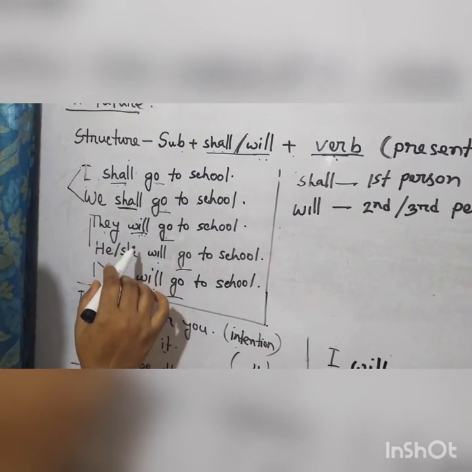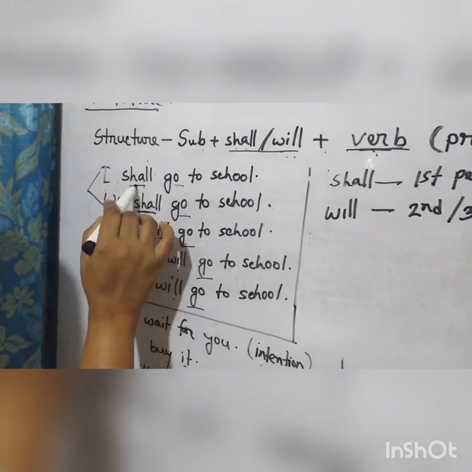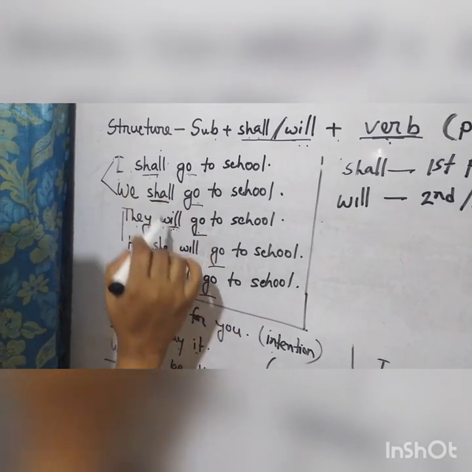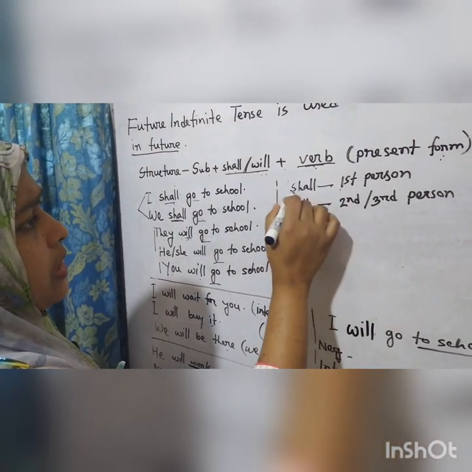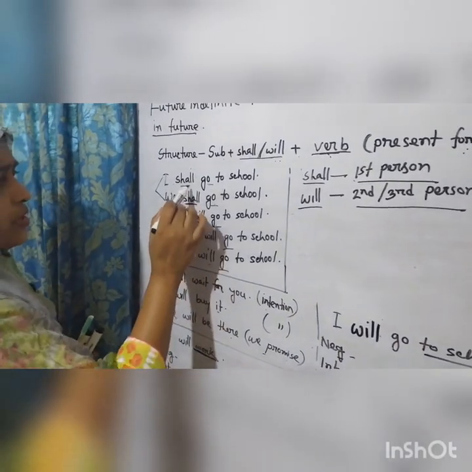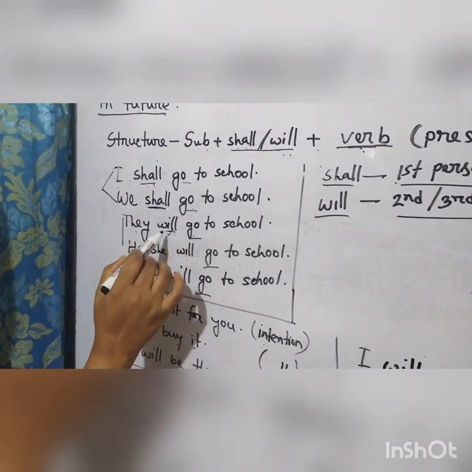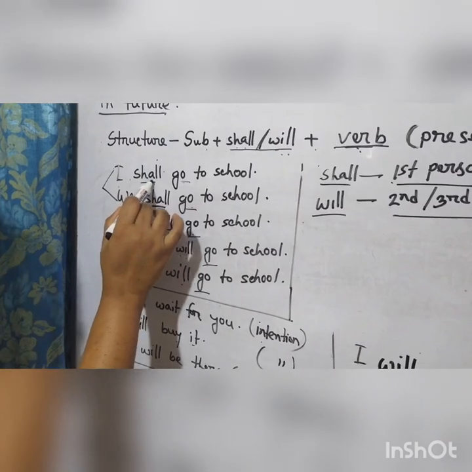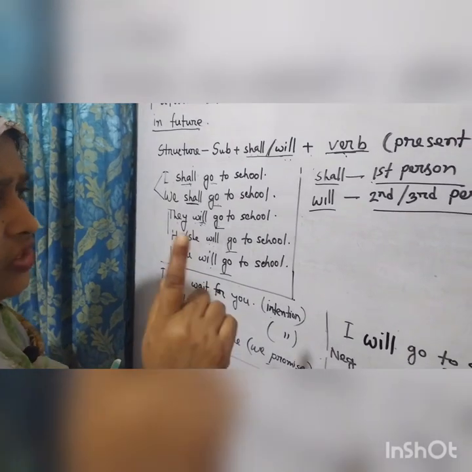We can also replace it. In shall we can use will, or for will we can also use shall. When we look at the board, shall is used for first person and will is used for second person. We can replace it also. We can use shall instead of will, and will instead of shall, to express a strong intention. Listen carefully: to express intention or promise.